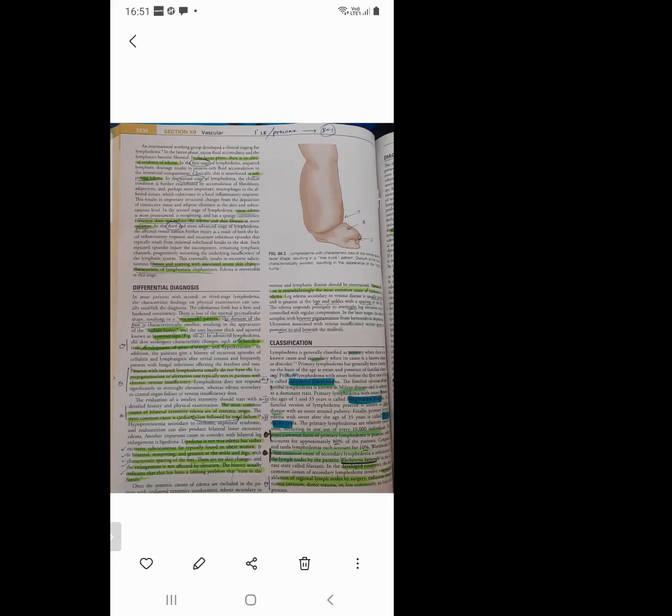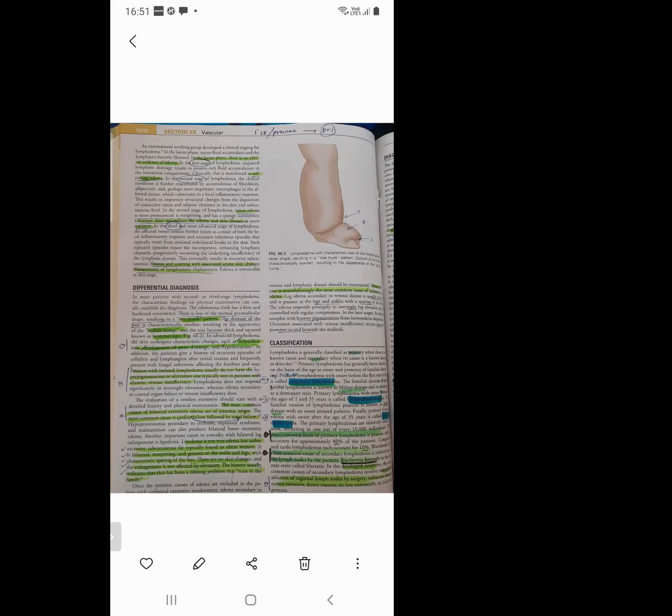So what are the characteristic features of lipedema? Lipedema is not true edema, but rather excessive subcutaneous fat typically found in the obese woman. It is bilateral, non-pitting, greatest at the ankle and the legs, with characteristic sparing of the feet, which is very, very important. And there is no skin changes. The enlargement is not affected by elevation. The history usually indicates that this has been a lifelong problem that runs in the family. All points are very important.